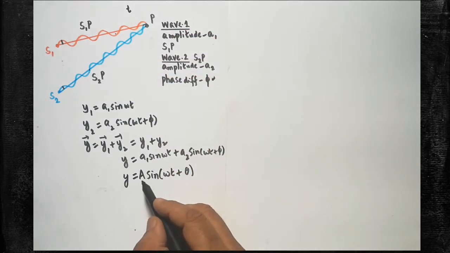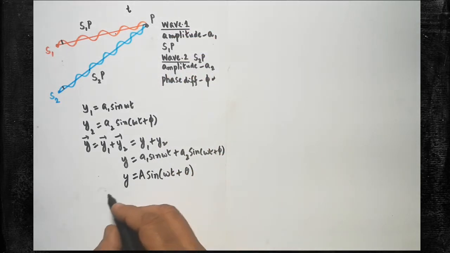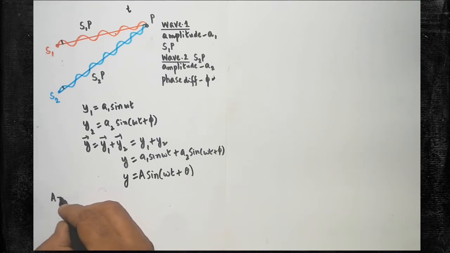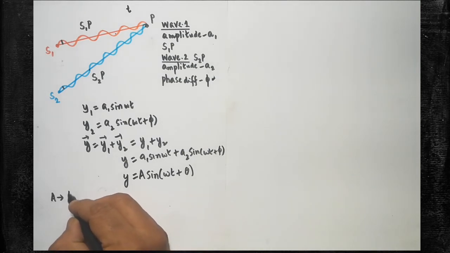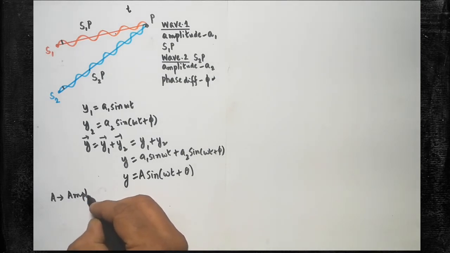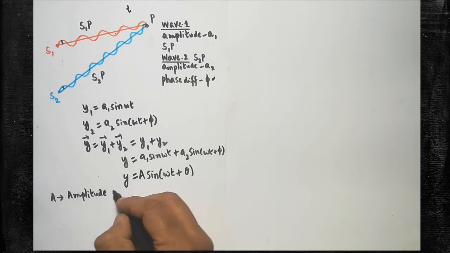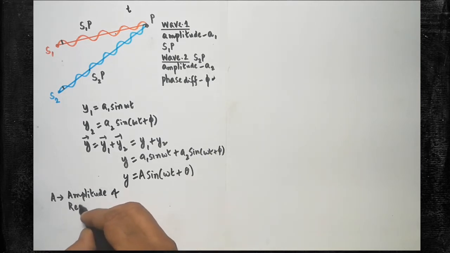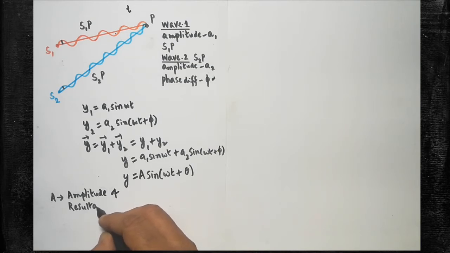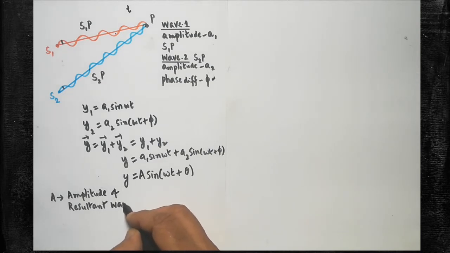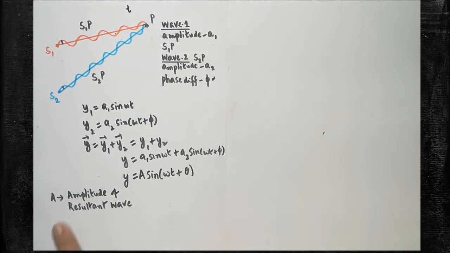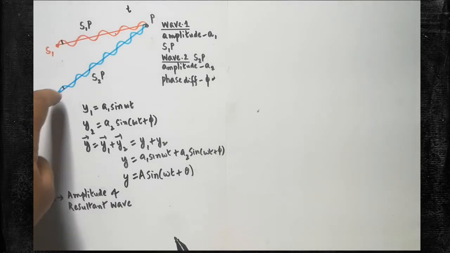No, this is the amplitude of the resultant wave. Therefore, you should not forget what A is. Here A is nothing but the resultant. It's the amplitude of the resultant wave. When the two waves are superposing with one another, you will be getting the resultant wave, and the resultant wave will have this much amplitude. That is nothing but A. Are you clear? So that A is different from this A1 and A2.